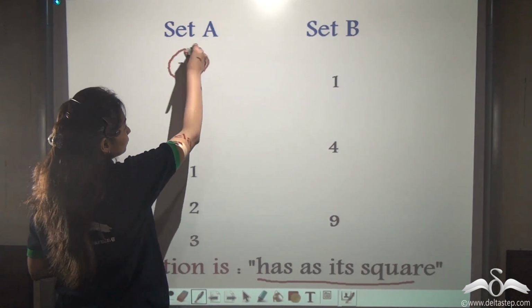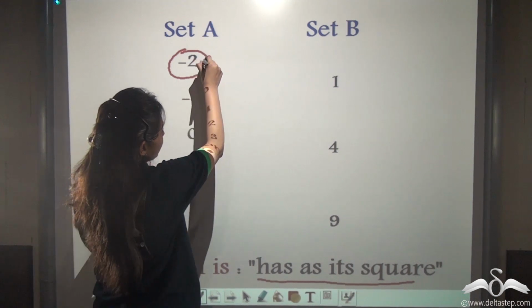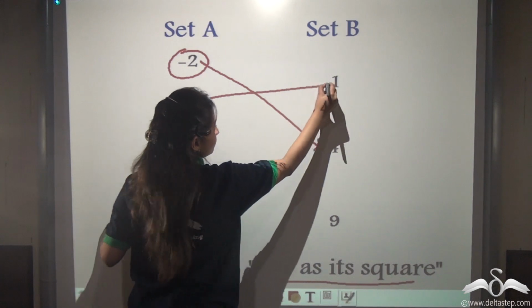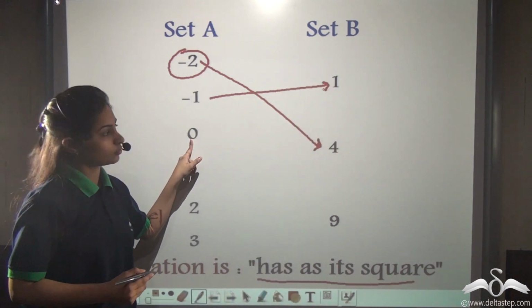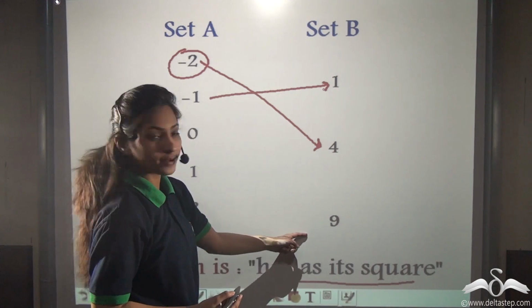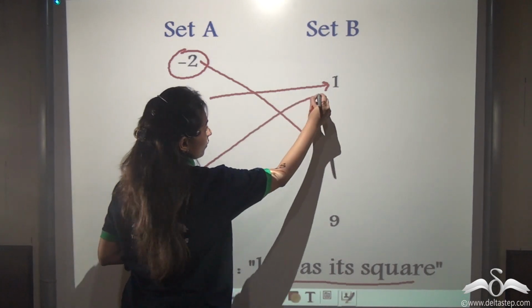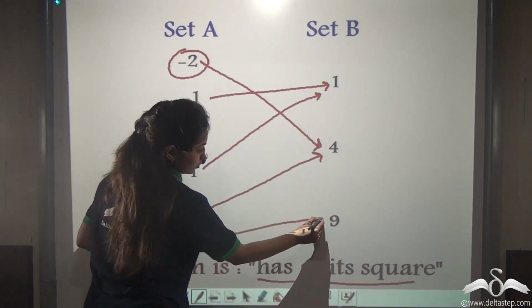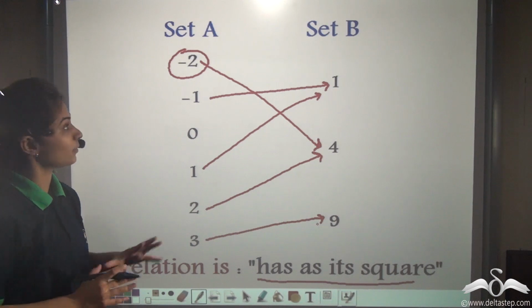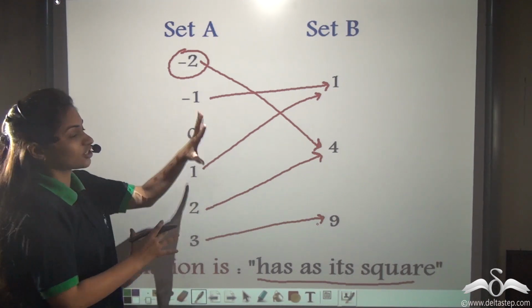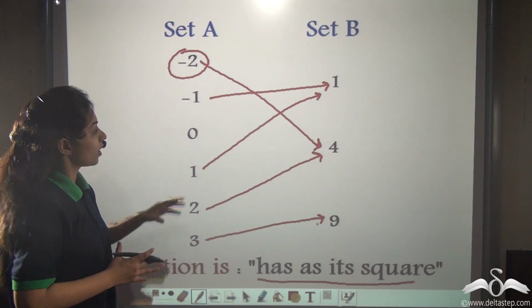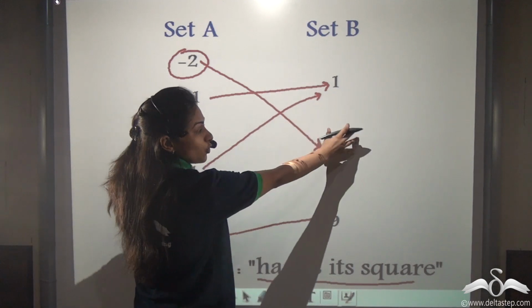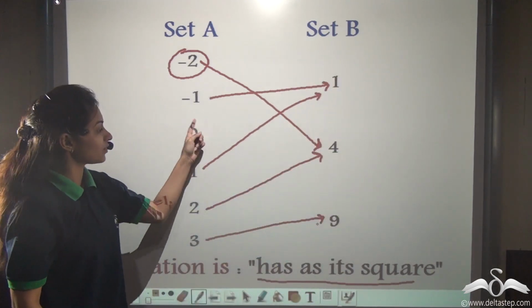Check for -2. -2 square is 4, right? -1 square, 1. 0 square, well, 0 has no square in set B. 1, again 1. 2, again 4. And 3, 9. So what difference do you see between this match the following or this relation and the previous relations we've seen? Well, in previous relation, we did not have any number which did not have any relation to any other number in set B. But here we have this number 0.